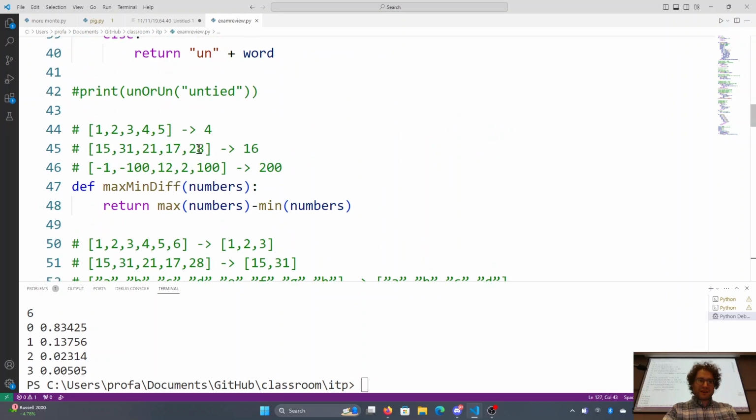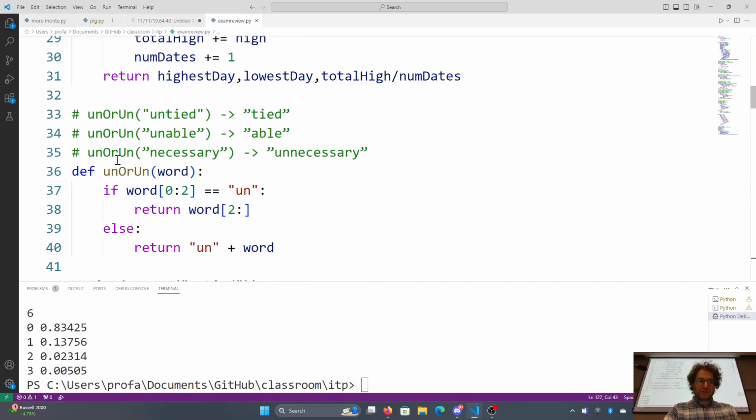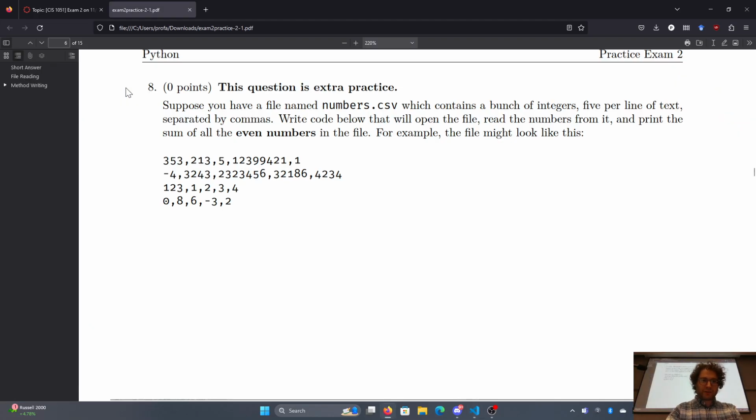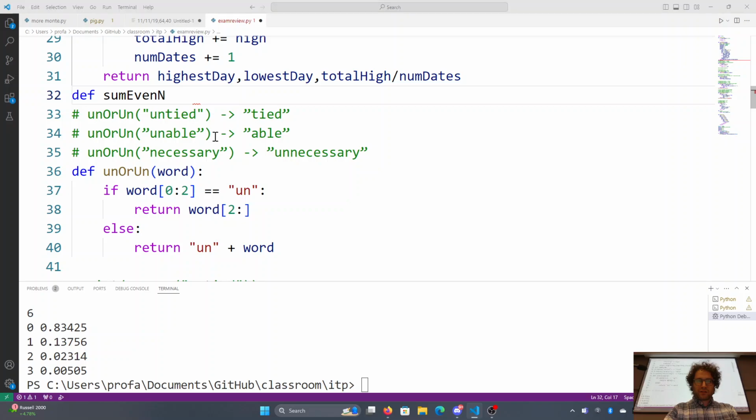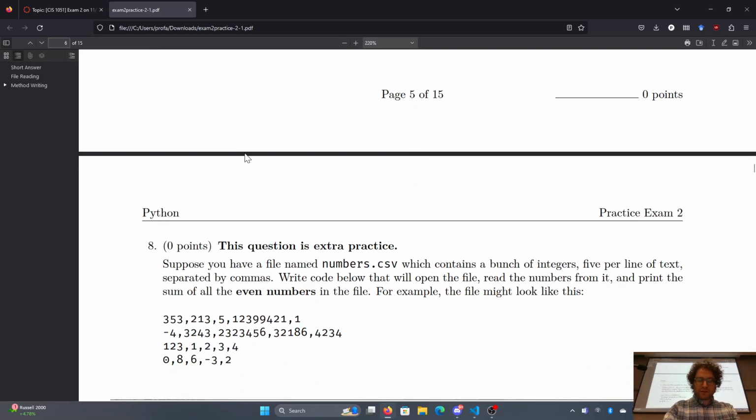So let's go ahead and go back up here or into organized. So def sum even nums. What did I say it was? Yeah, so here we go. Write code.